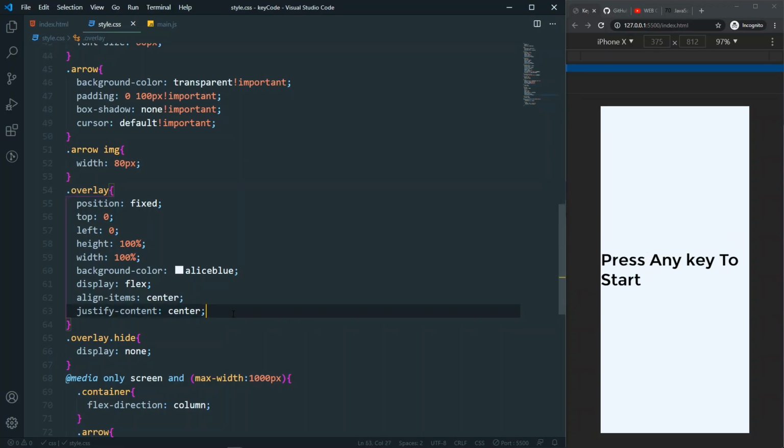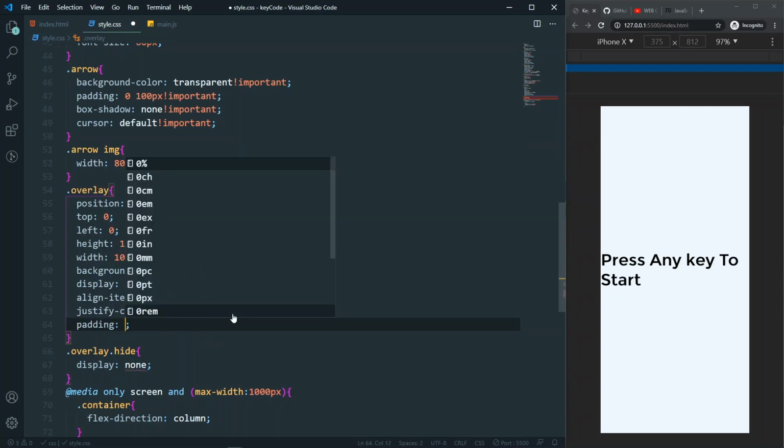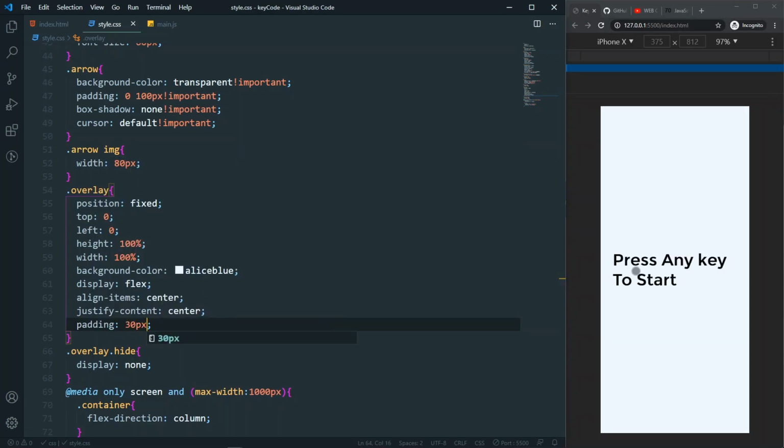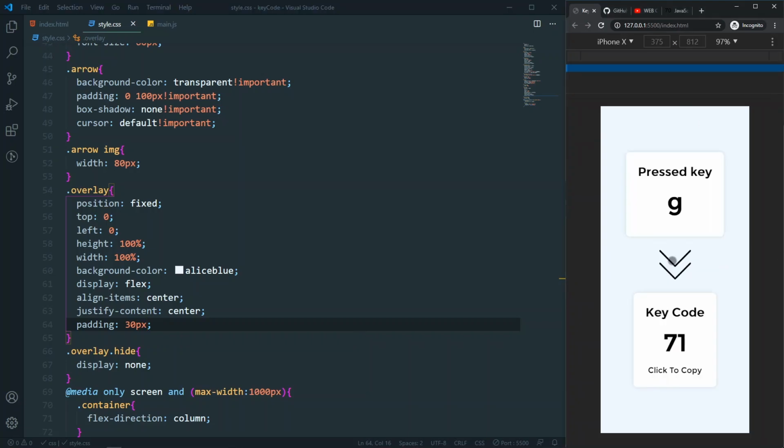If you want, you can also have a padding here. So padding will be something like 30 pixel. As you can see, it's also looking good here. So perfect. Press any key to start. Now we have all the keys here.